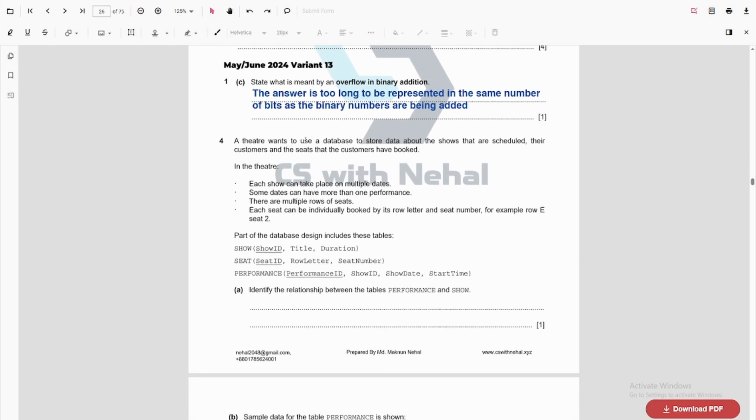The theater wants to use a database to store data about the shows that are scheduled, their customers, and the seats that customers have booked in the theater. Each show can take place on multiple dates. Some dates may have more than one performance. There are multiple rows of seats. Each seat can individually be booked by its row and seat number, for example, E2.